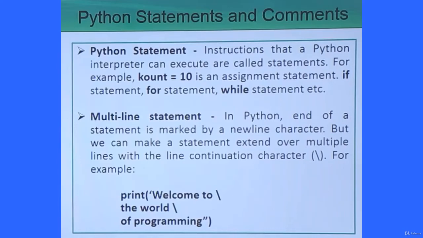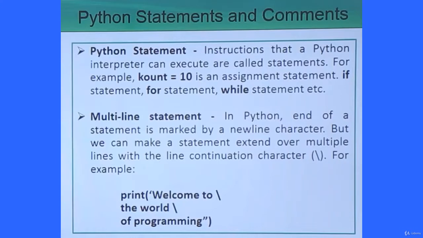Python statements and comments. At first we are discussing Python statements. Instructions that a Python interpreter can execute are known as statements. For example, count equal to 10 is an assignment statement; there are also the if statement, for statement, while statement, etc. These are examples of statements.